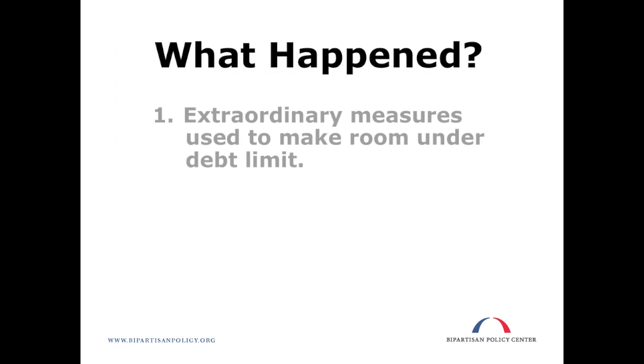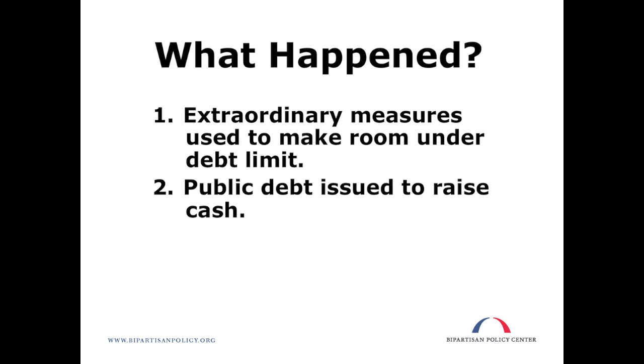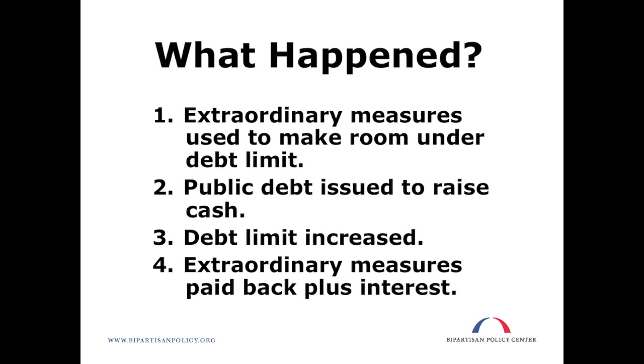To recap, extraordinary measures are used to reduce intergovernmental debt, making room under the debt limit. Treasury can then use this room to issue debt to the public, which raises cash to continue paying bills for an additional period of time. When the debt limit is increased, the extraordinary measures have to be restored by issuing back the intergovernmental debt that was reduced.